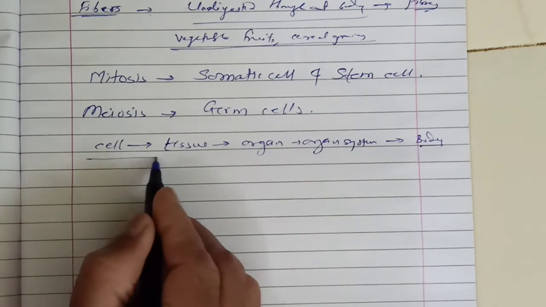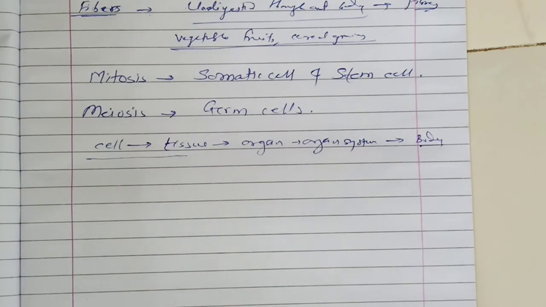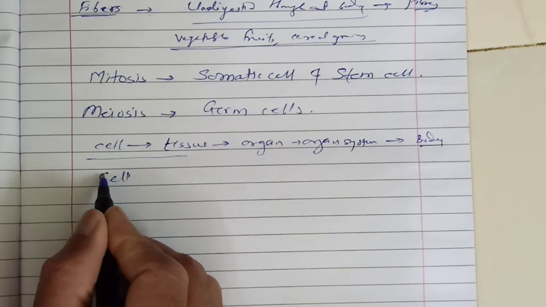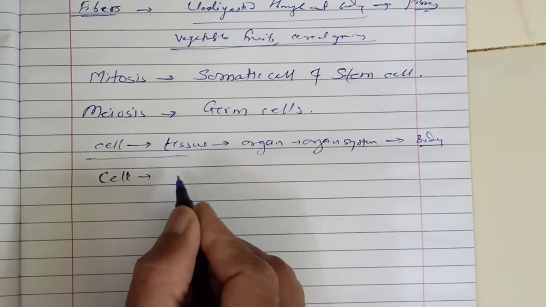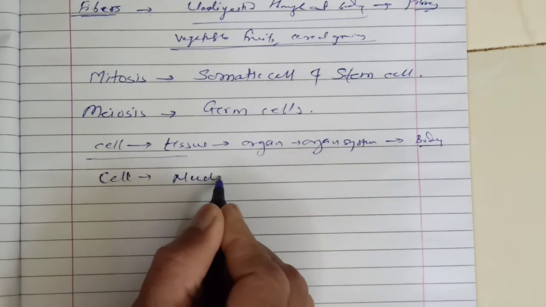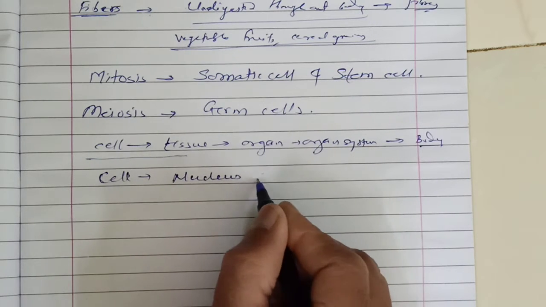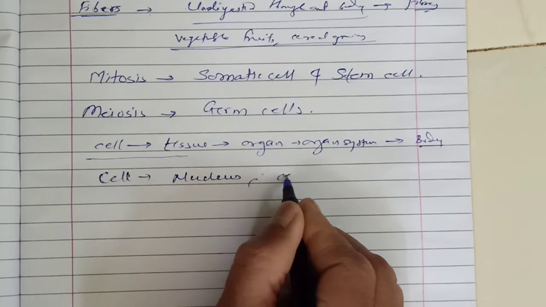We studied this organization in the last standard. Every cell has a nucleus, as well as cell organelles.